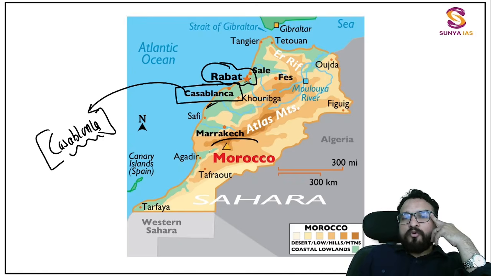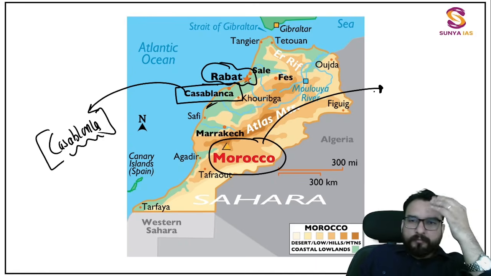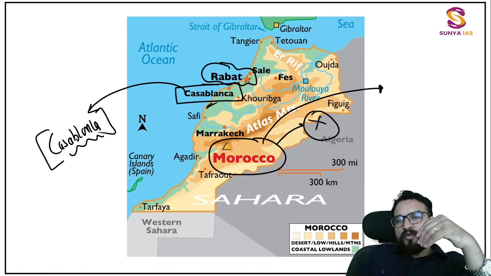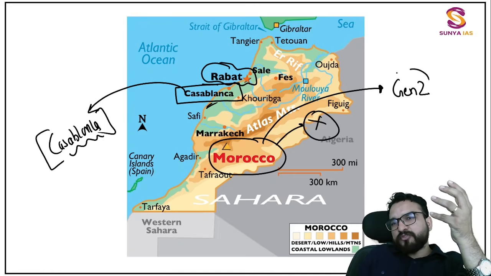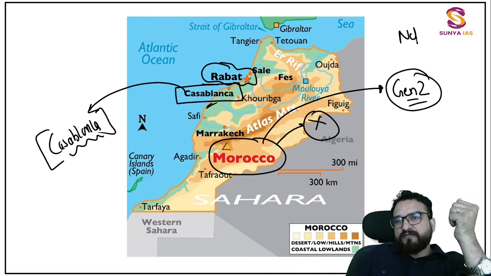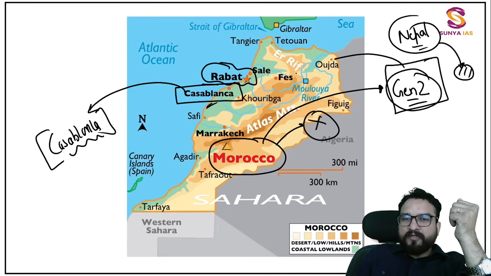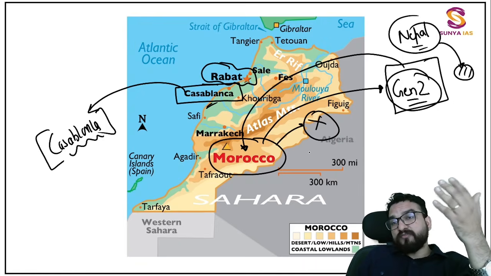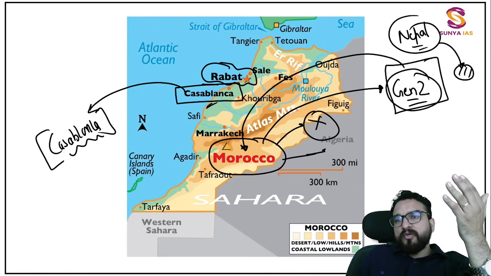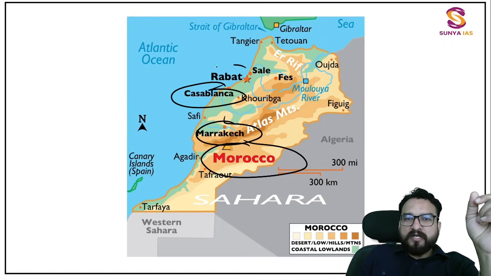Now, why has Morocco been in the news recently? Morocco has been in the news recently for a lot of purposes, but that local news we don't have to follow. Worldwide they caught attention. Why? Because over here you will be finding that the Gen Z protest also spread over here, guys. The things which you have seen in Nepal, things which you have seen in other countries too, the Gen Z protest happened over here too, because of the unemployment, the inflation and other things which were happening. So Morocco was also in the news because of this thing, right? So remember these Morocco places: Marrakesh, Casablanca, Rabat.